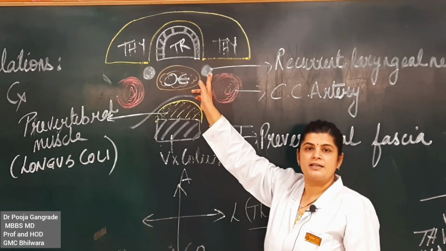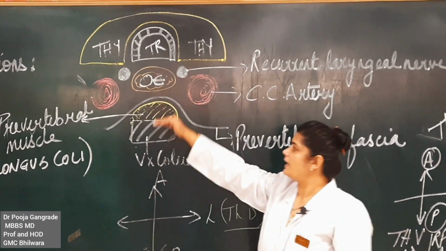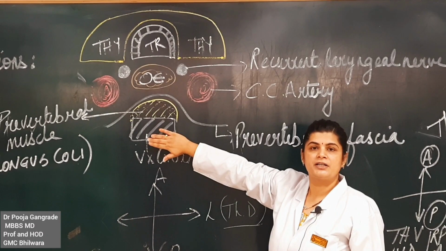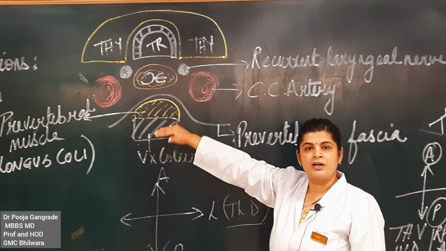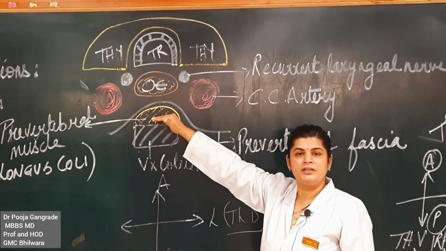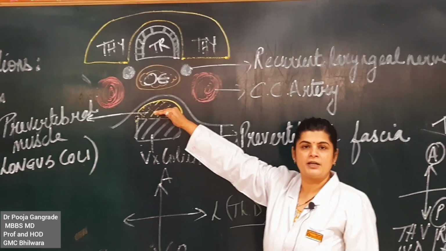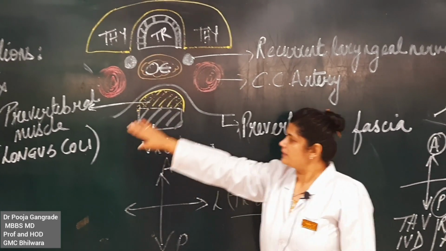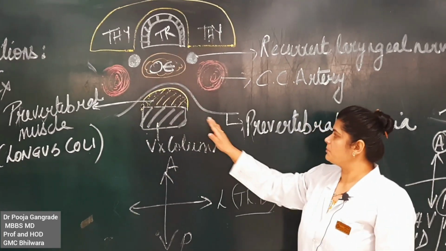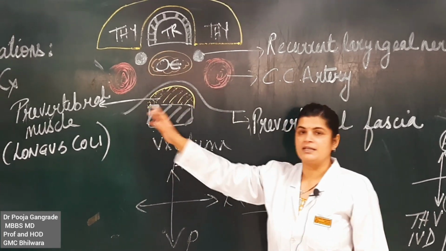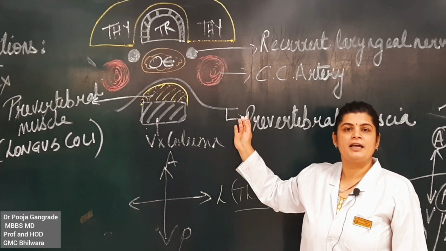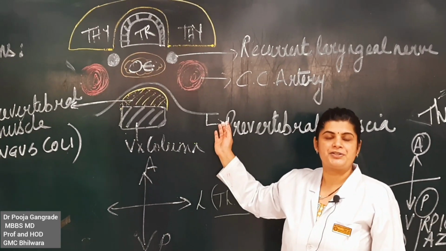The recurrent laryngeal nerves. Behind the esophagus, we have the vertebral column. In front of the vertebral column, we have the prevertebral layer of muscles which are attached to the vertebral column. Just in front of the vertebral column, in white that you can see, is the prevertebral layer of deep cervical fascia.